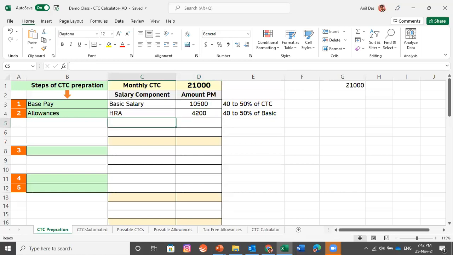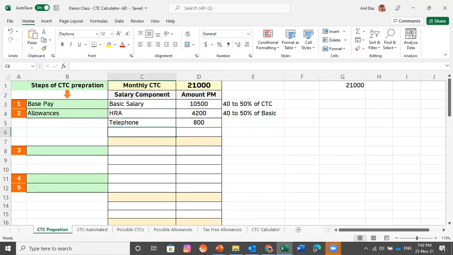What other allowances do you want to pick? Anybody who can suggest, I would take that. If not, let me take one. You can go for telephone allowance as well. What amount should come? Any amount which seems logical. Let's keep 800 as telephone allowance, which is a logical amount for a telephone allowance. So we are done with the second allowance also.